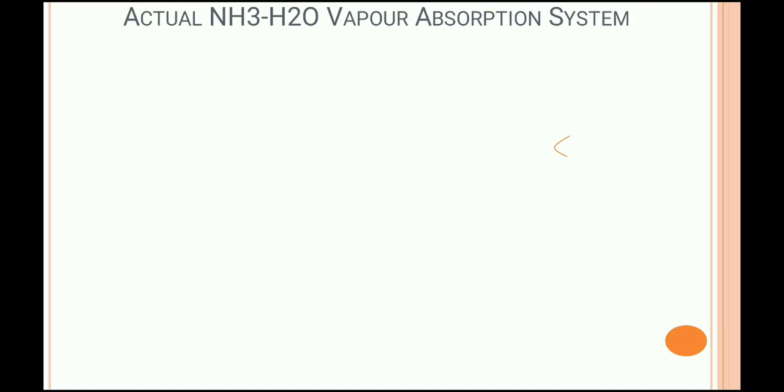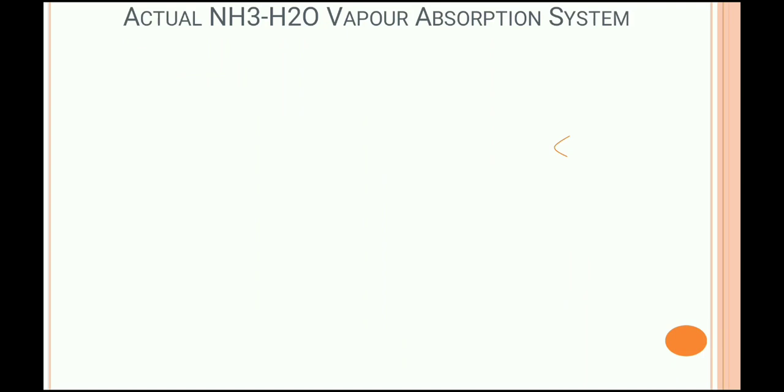The first one is the analyzer, the second one is the rectifier, and the third one is the heat exchanger.